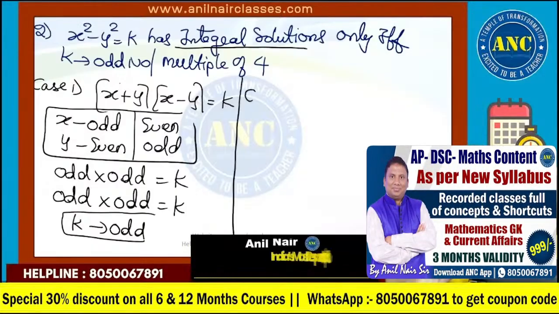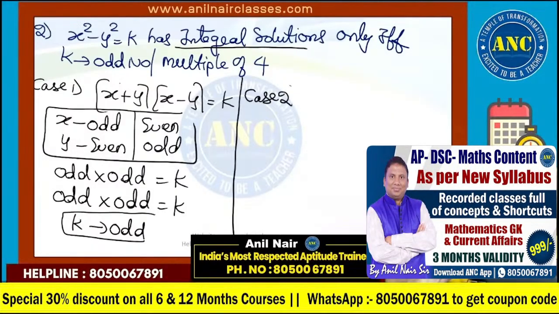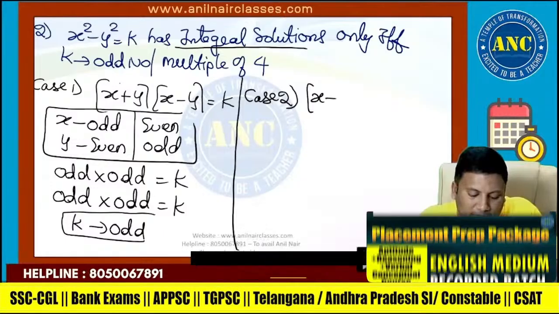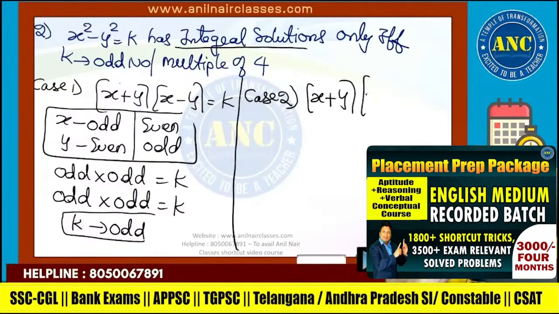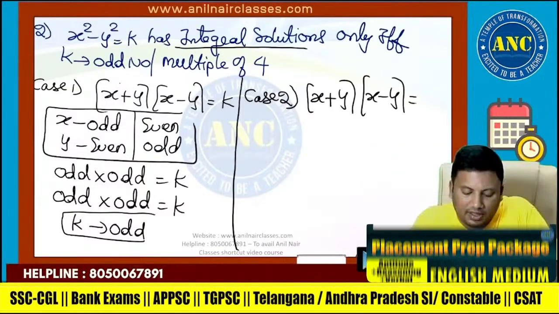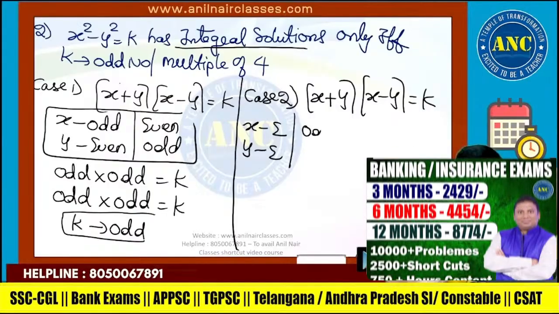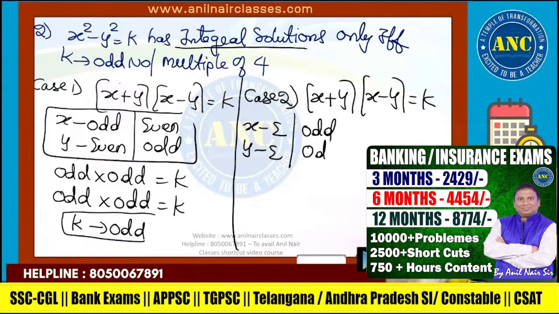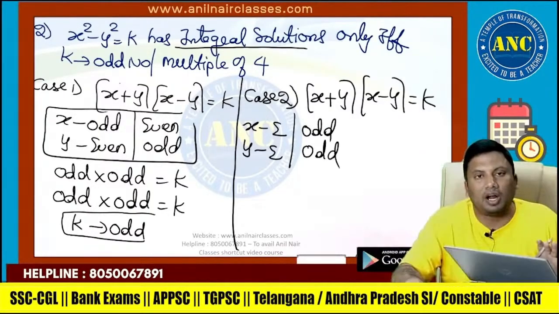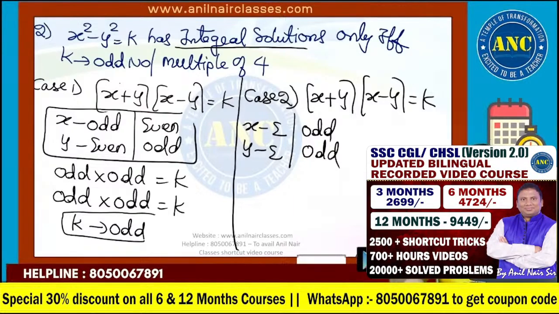Idea clear? Case number 2. Step by step from basics to advanced we will discuss. If x is even, y will be even, or if x is odd, y will be odd. Four cases will come: one odd, one even, or both are odd, both are even. Even plus even, even.